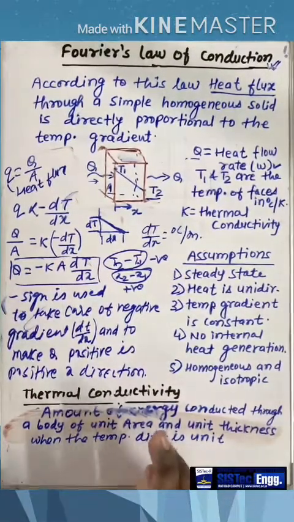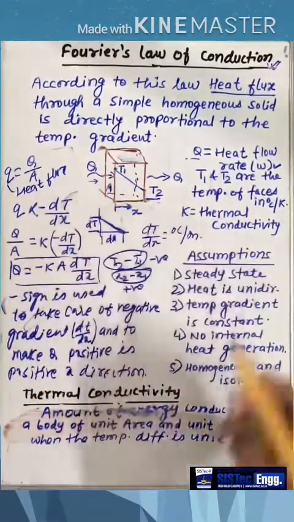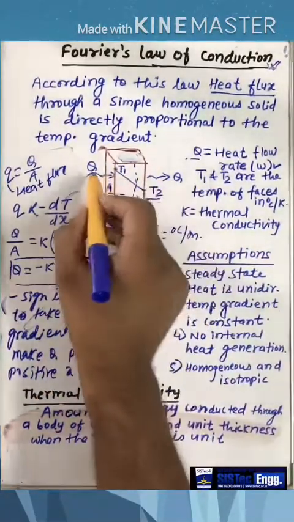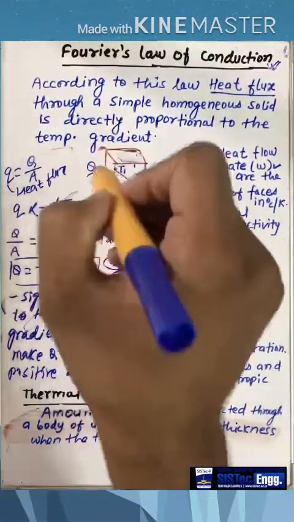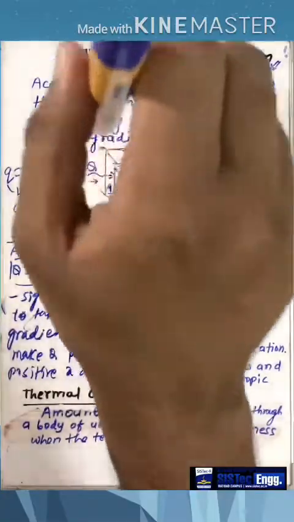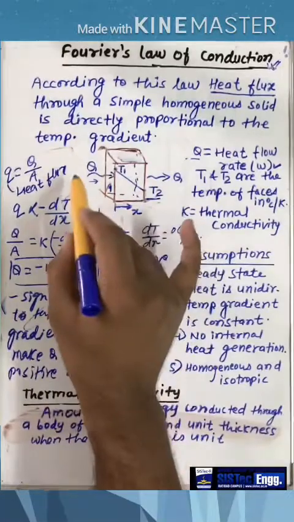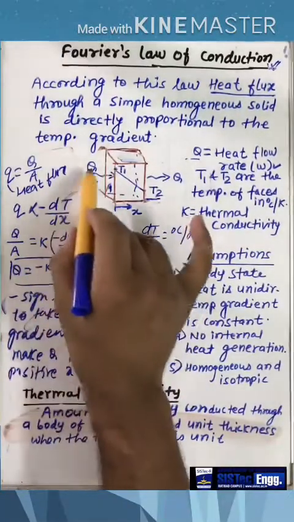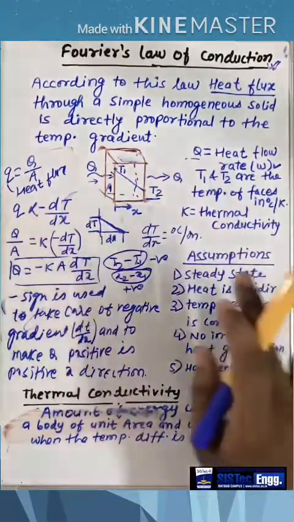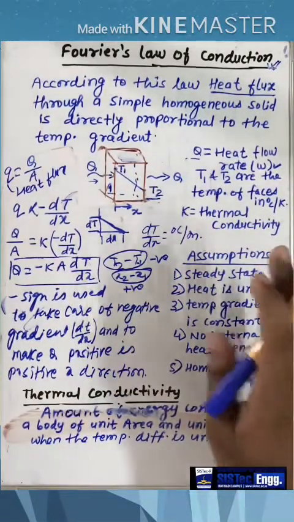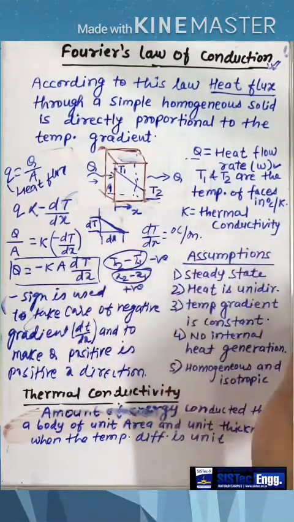Now one thing we should notice here, that heat can flow in any direction. If heat is flowing in a substance, it can go in this direction, it can go in this direction, or it can go into the perpendicular direction of this board, meaning in 3 dimensions. But right now we are only showing that heat is flowing in x direction, because we have applied the limitation that the heat is only flowing in the x direction.